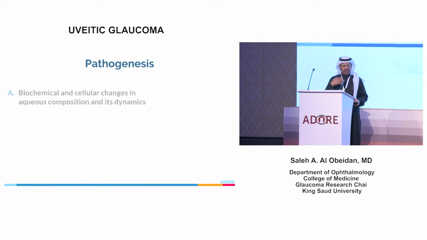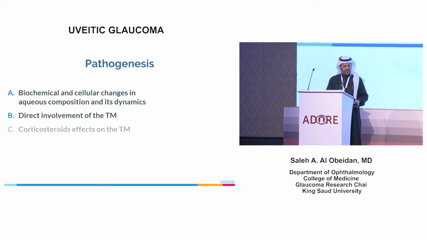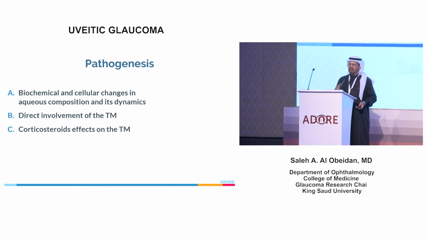Pathogenesis also needs 10 or 15 minutes to discuss, which is very important. I know our junior colleagues are in need of that, but for the sake of time, I'll skip it. But in an inflammatory condition like uveitis, there are biochemical changes in the composition of the anterior aqueous humor. For example, in inflammation, there are increased proteins. The concentration of protein in normal eyes is about 1% of its concentration in serum.